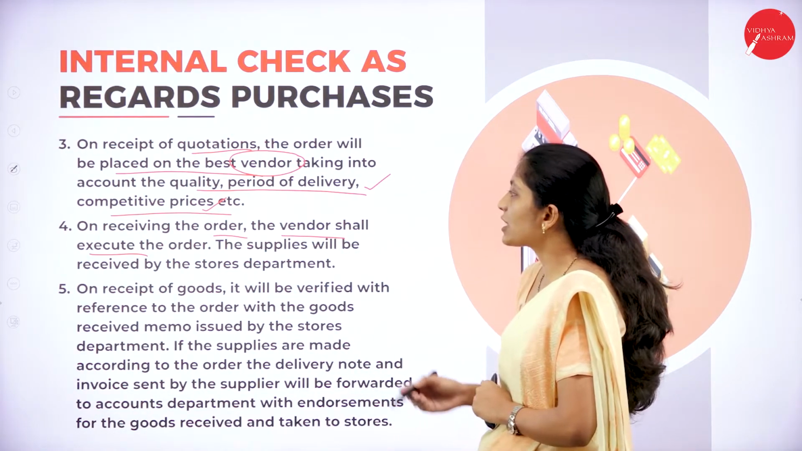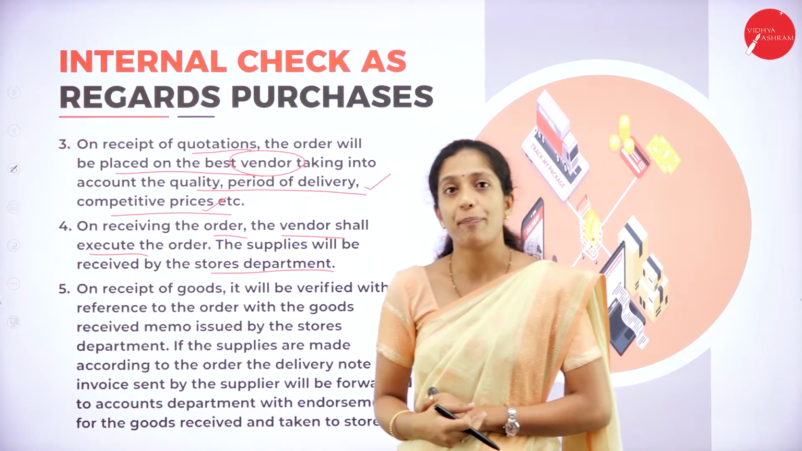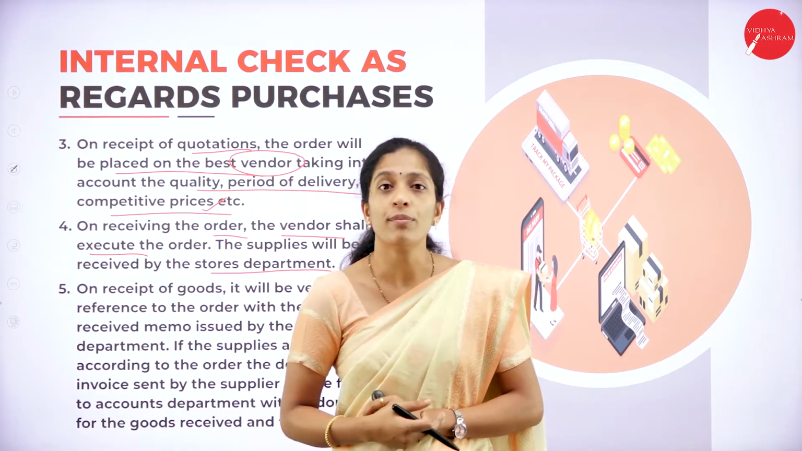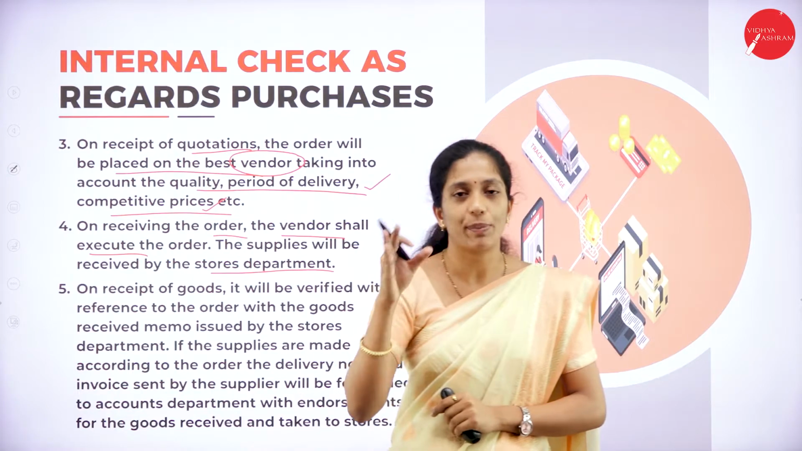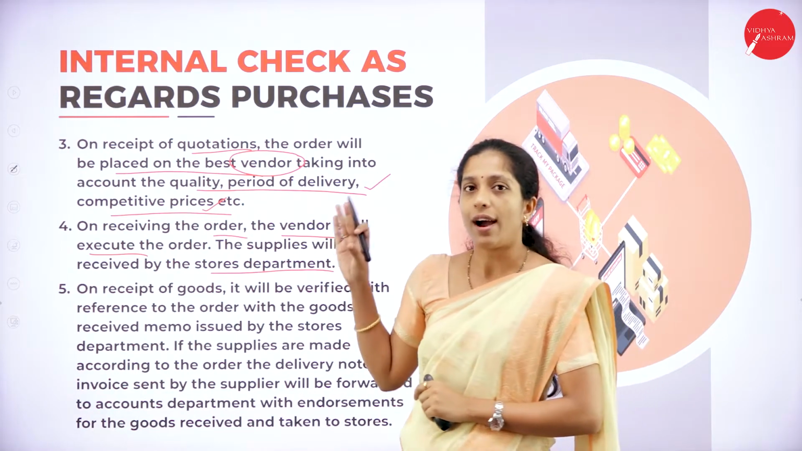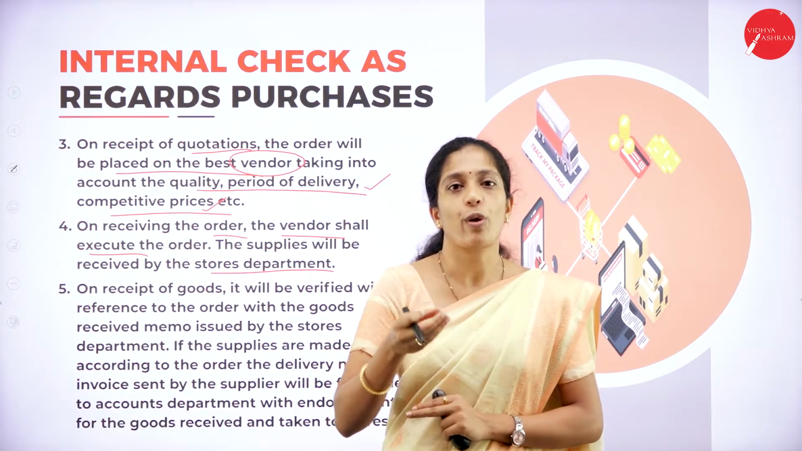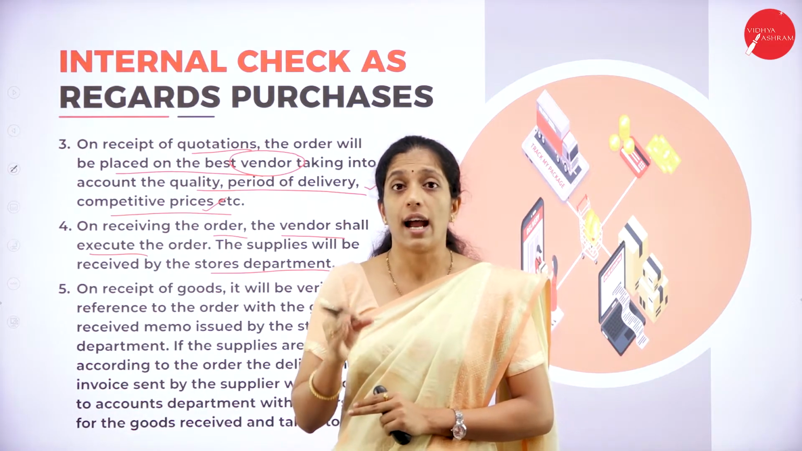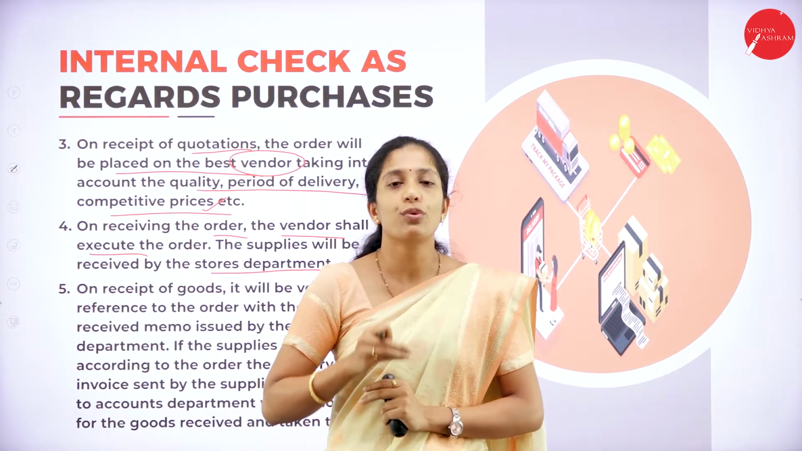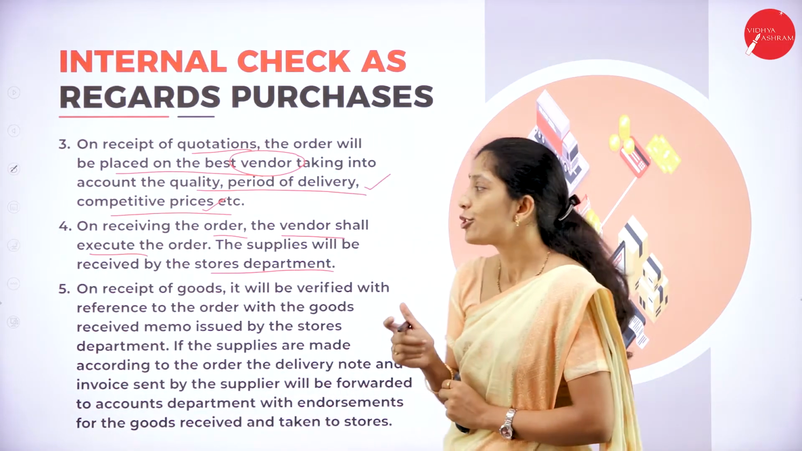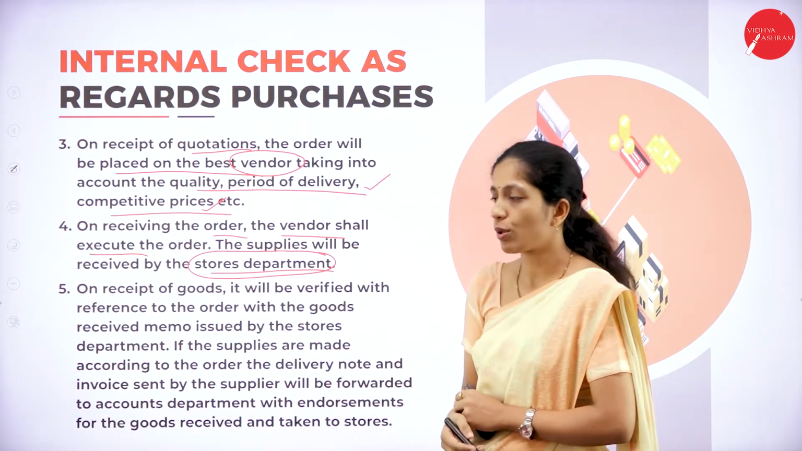The supplies will be received by the stores department. Now the supplies will be received by whom? By the stores department. So as I told, in a big organization there will be a number of departments, right? So after selecting the quotation, it will inform the seller to provide goods to the organization, and the seller will provide goods as per the quotation, and those goods will be collected by whom? By the stores department.